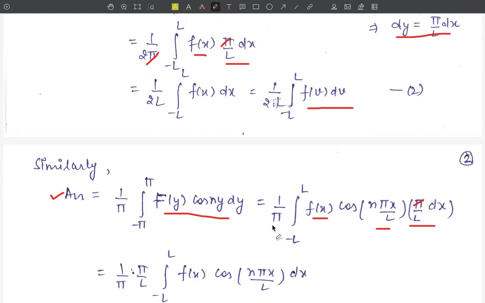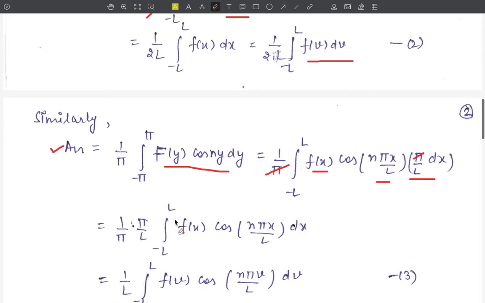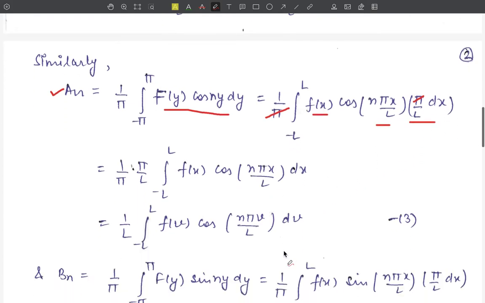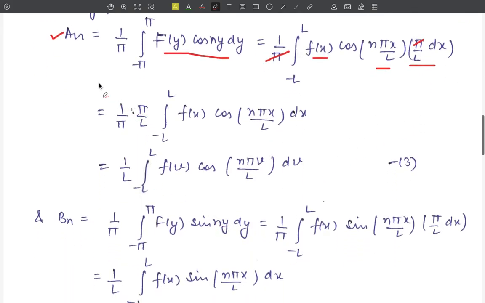Again this pi will cancel out this pi, and we get 1 upon L integration minus L to L f of x as it is cos n pi x by L into dx here, or a_n is equal to 1 upon L integration minus L to L f of v cos n pi v by L dv, by just replacing this variable x by v here.